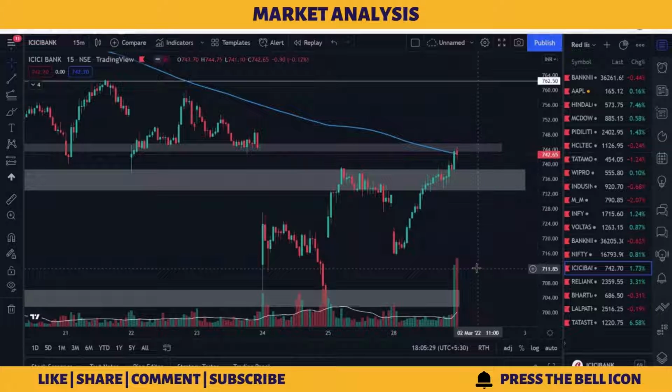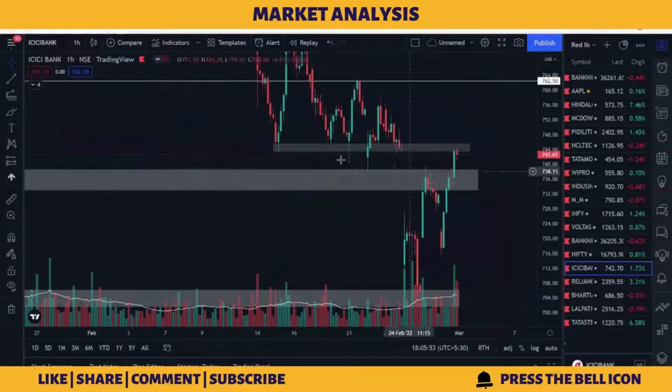Now talking about ICICI Bank. Right here we can see that ICICI Bank on the 15-minute time frame has given a breakout from the 200 moving average, and it's standing on its 200 moving average, and it is also taking resistance from this area at 745.75. So this is the area of confluence. On the 1 hour time frame, if you see, this was the area of support.